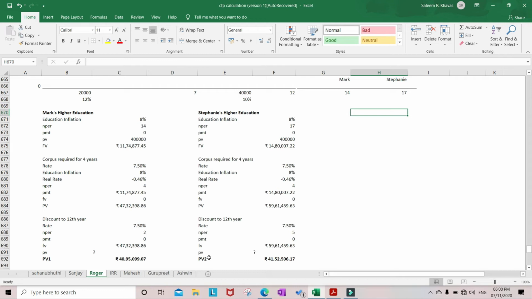Calculate the future value of investments at the 12th year. There are two types of investment. One is in aggressive yield at 12% return, rupees 20,000 per month. The second one is for 5 years, rupees 40,000 investment per month with moderate yield of 10%. So let us find the future value for 7 years.